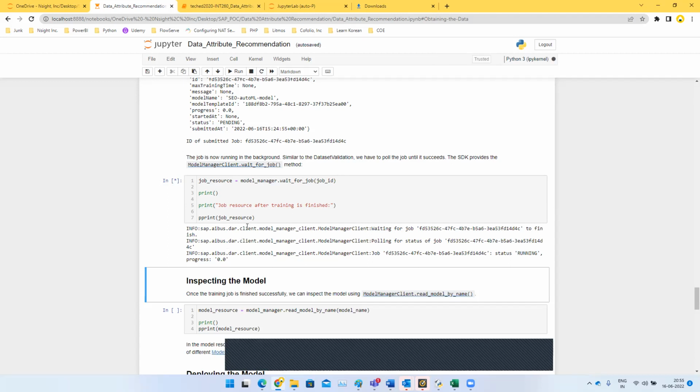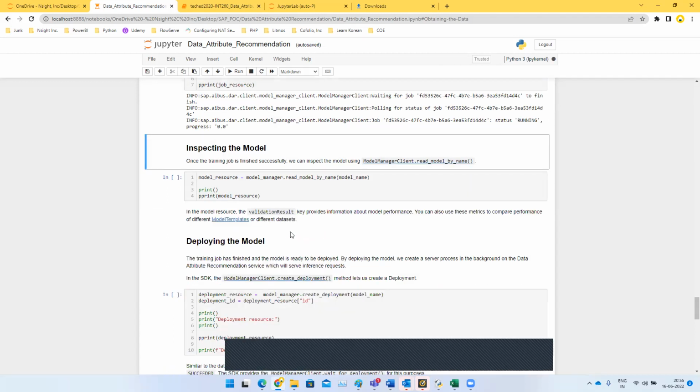This is going to take around 5 to 10 minutes for the model to complete training using the data set that we have provided. And once the training has been completed, we can inspect the model to look at further details such as the accuracy, F1 score, precision, and other details.